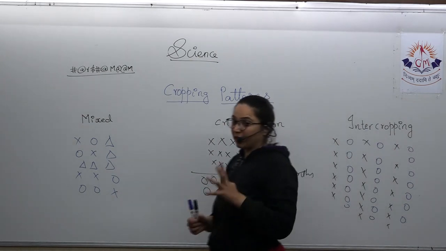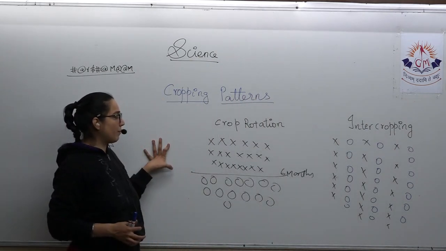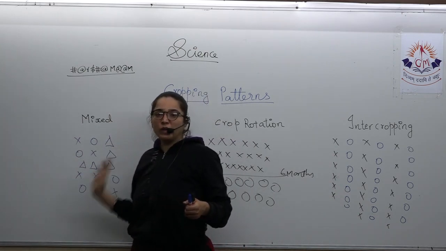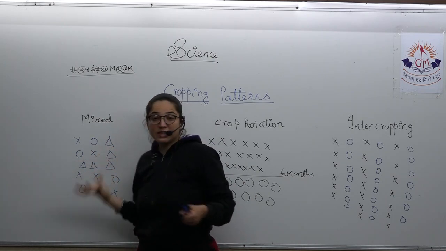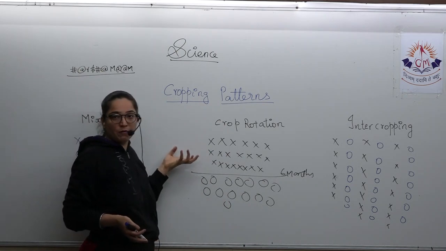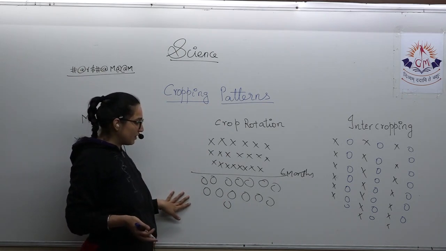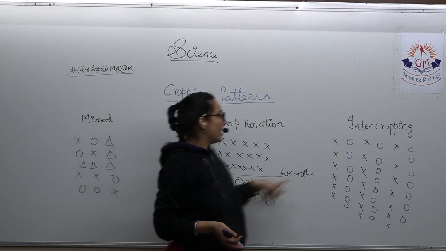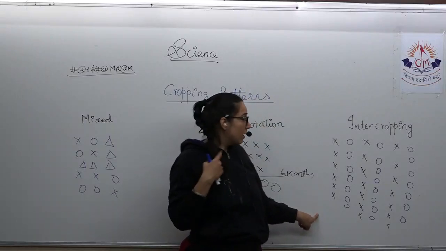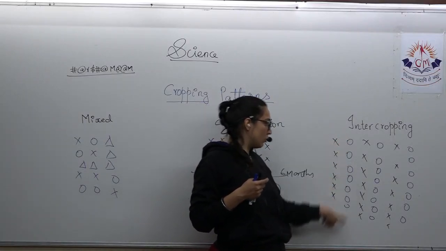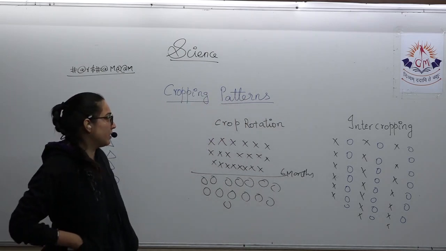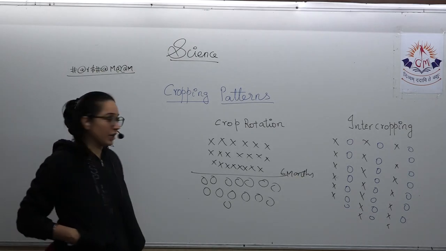Once again, one of the very important answers: mixed cropping, crop rotation, and intercropping. In mixed cropping, two or more types of crops are grown simultaneously. In crop rotation, for 6 months a particular type of crop is grown, and after 6 months the next type of crop is grown. In intercropping, one row is of one particular type of crop, another row is of another type of crop. So in this way, various cropping patterns take place.